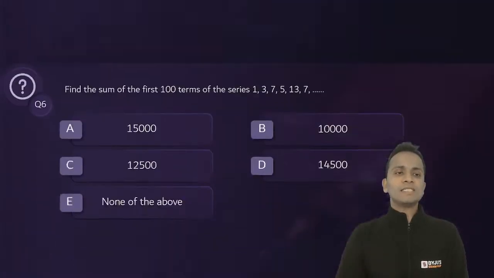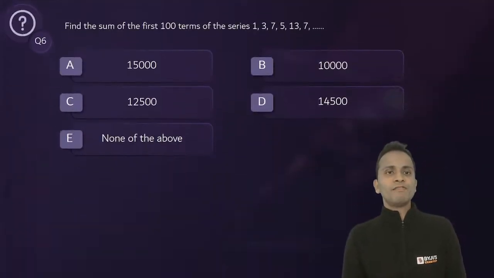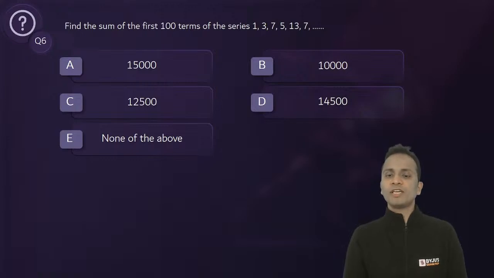Let's move on and look at the next question, question number 6. Find the sum of first 100 terms of the given series.